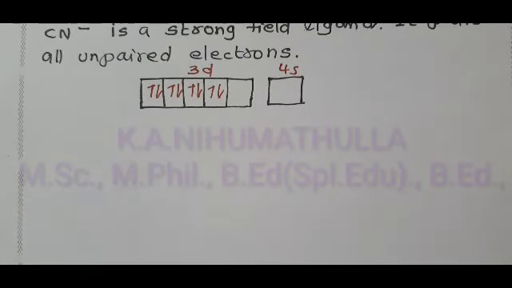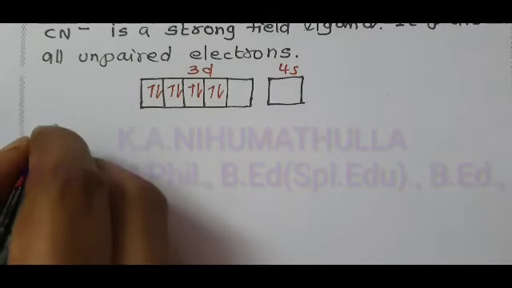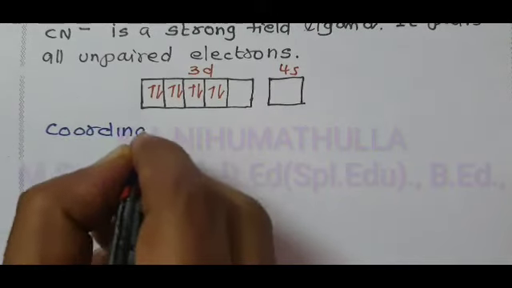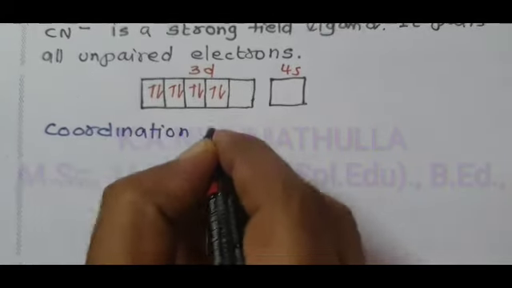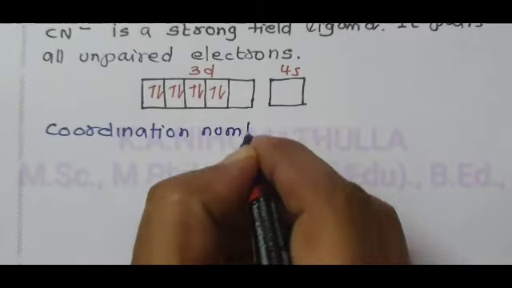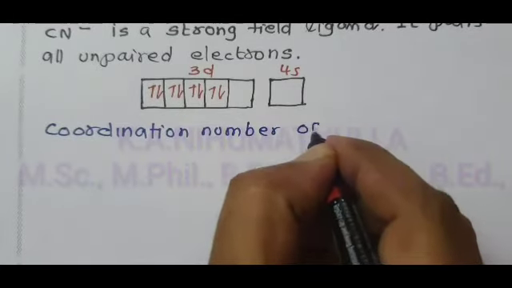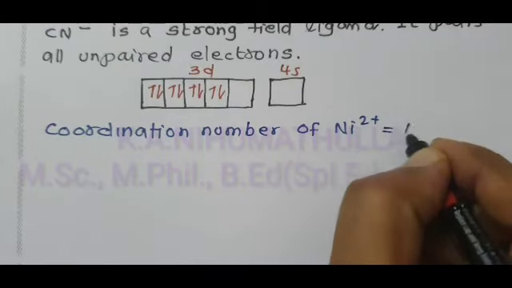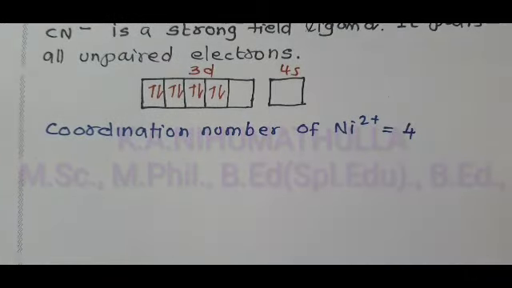The coordination number of nickel 2+ is 4, because we have 4 cyanido ligands in this complex.